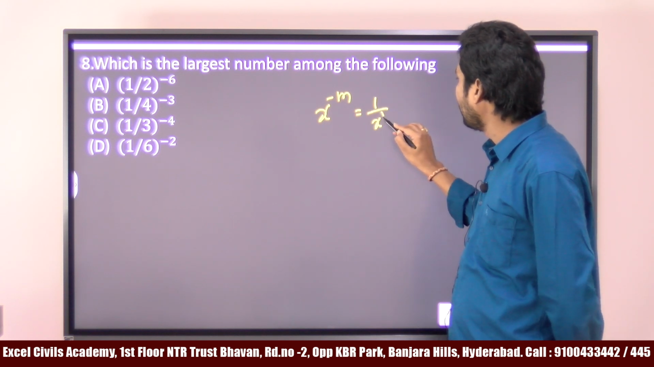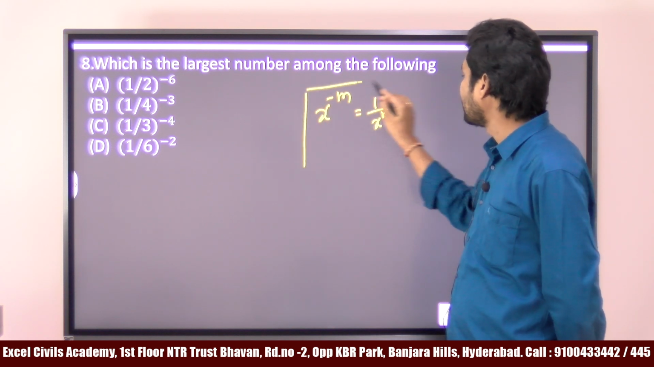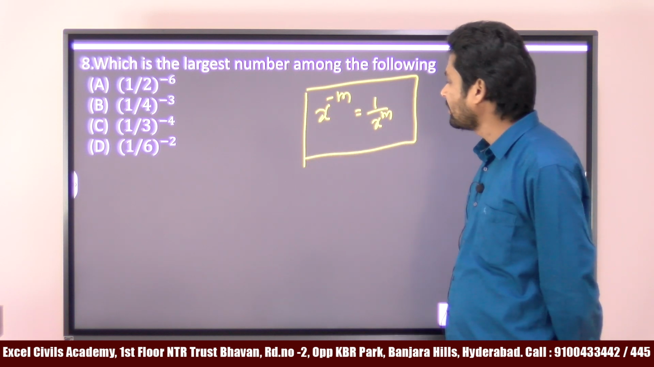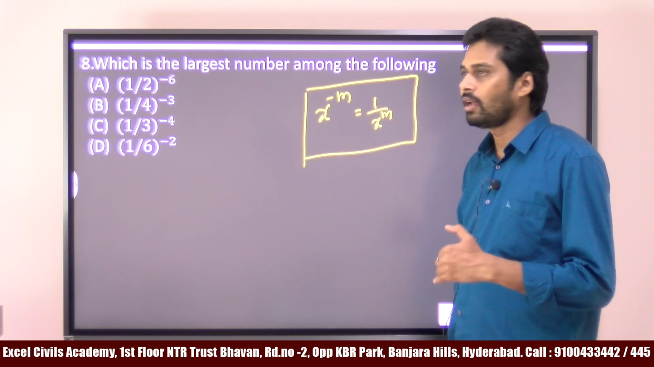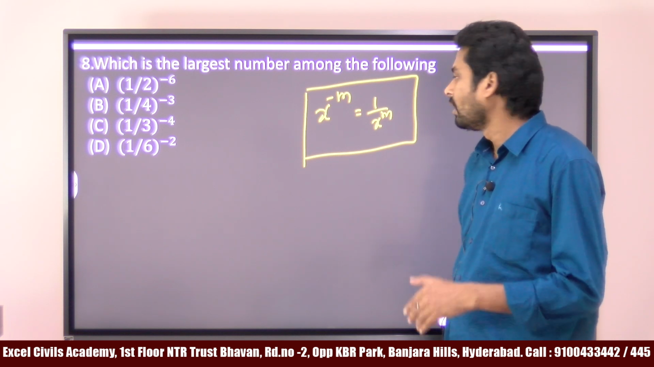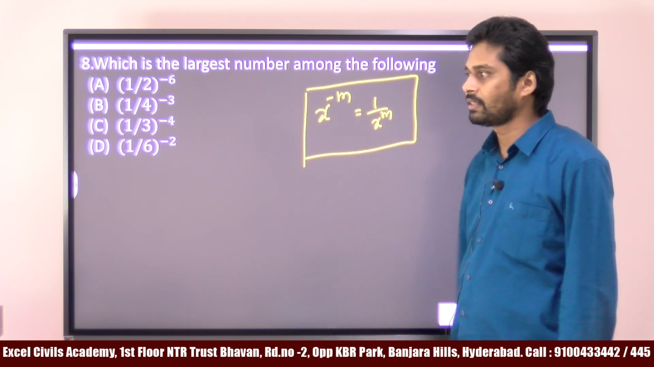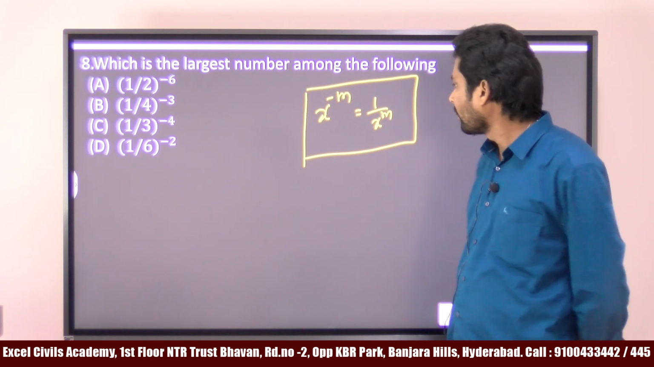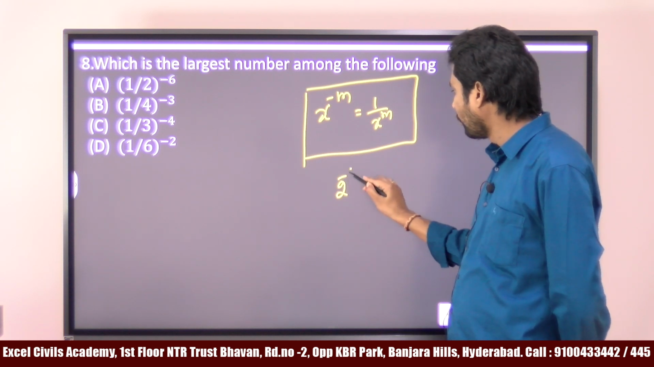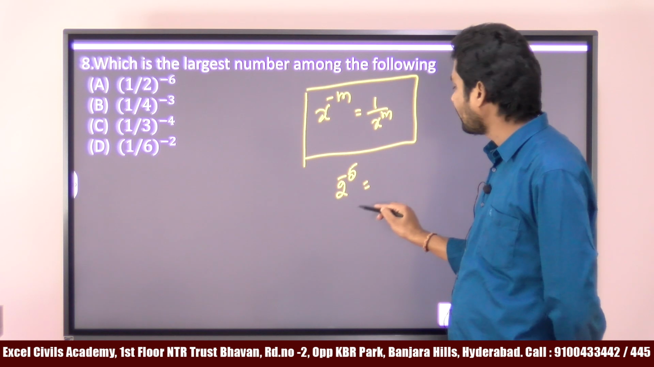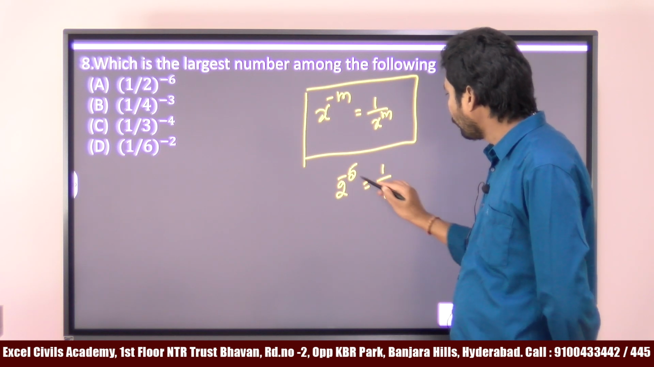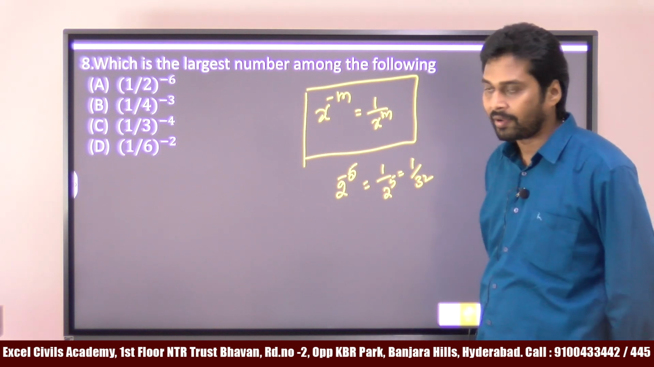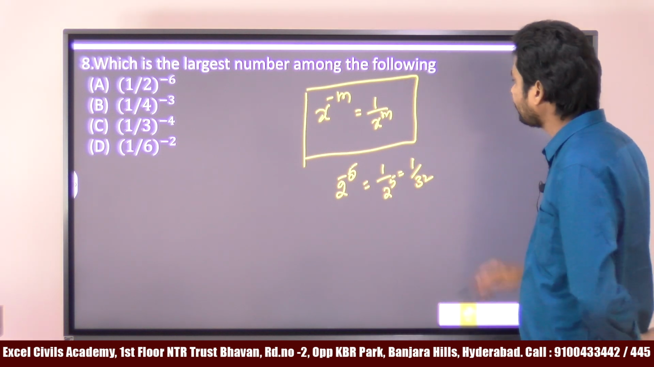There is a property in surds, in the number system. Suppose you have any number with a power of minus m, let's say x to the power of minus m. It can be written as 1 by x power m. Which means that if I take 2 power minus 5, you can write this number as 1 by 2 to the power of 5, that is 1 by 32.